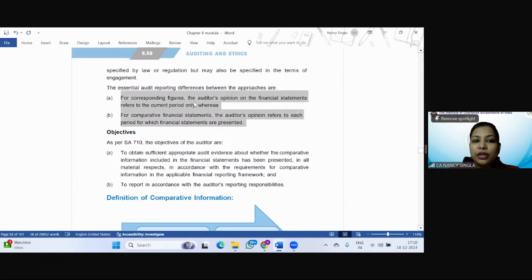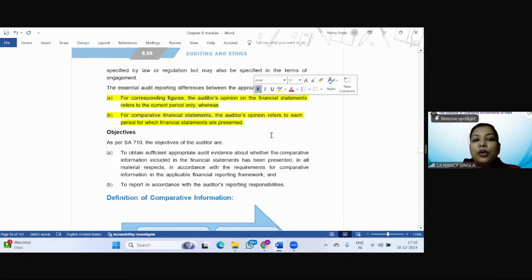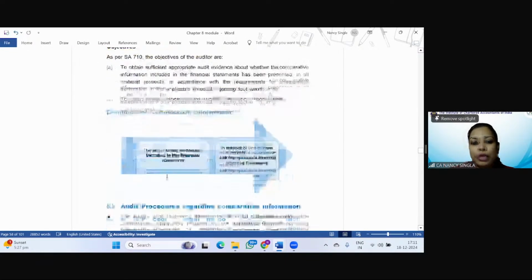For corresponding figures, the auditor's opinion on the financial statements refers to the current period only, whereas for comparative financial statements, the auditor's opinion refers to each period for which financial statements were presented, right? What are the objectives? To obtain sufficient appropriate audit evidence that the comparative information is prepared in all material respects as required as per the FRF, and to report accordingly.